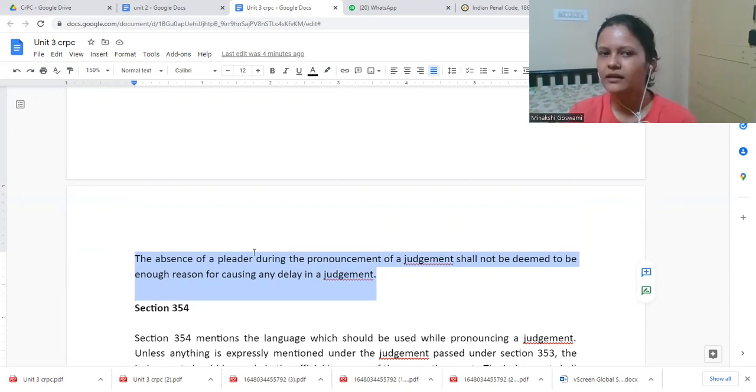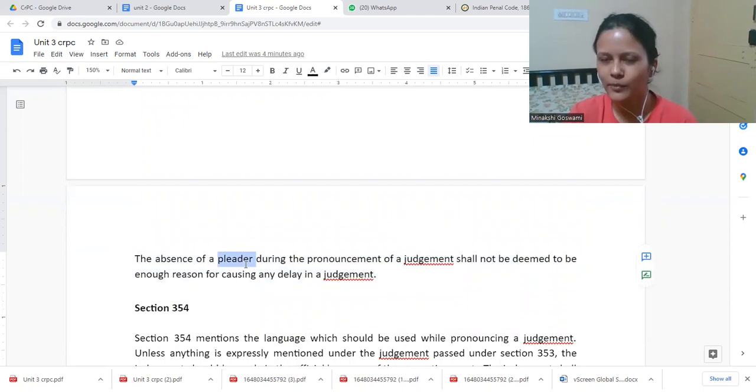So even if the advocate or the pleader is not present, that would not be a reason to say that today we cannot pronounce the judgment because the pleader is not there. The judgment would anyway be pronounced, because they already have an idea. Take for example Aryan Khan, Shah Rukh Khan's son, when he was given bail.